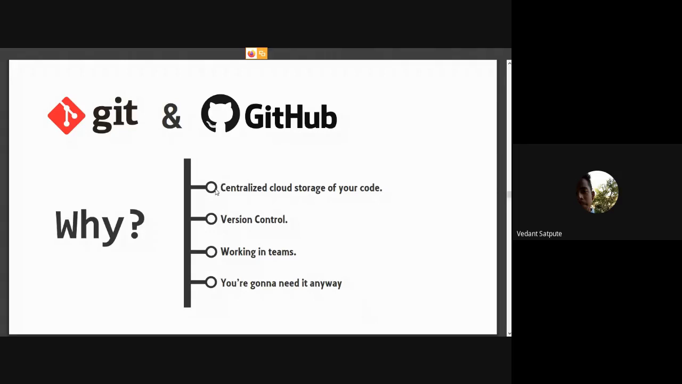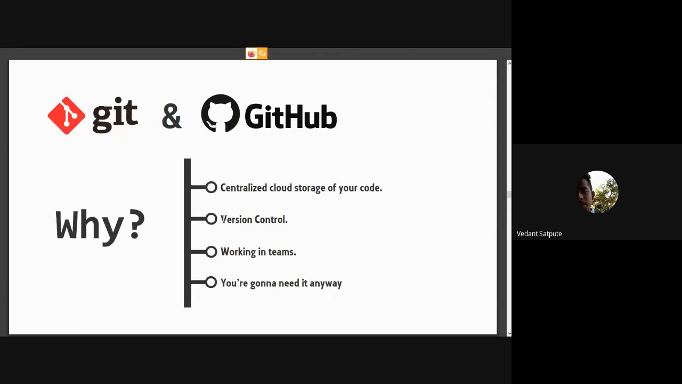First thing, there is centralized cloud storage of our code. That means it's like giving you cloud storage to save your code. You don't have to save your code on your local machine. This is GitHub's feature. It allowed us to save code in web hosting.